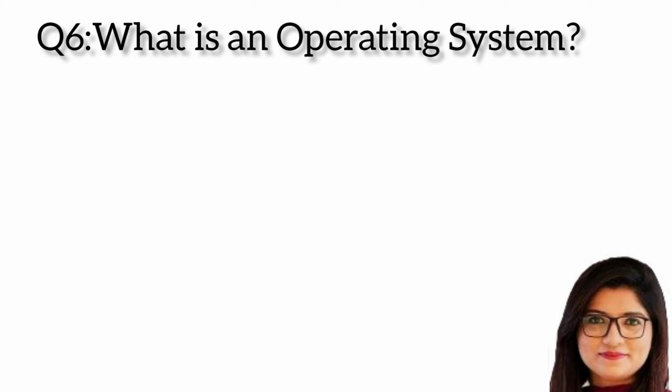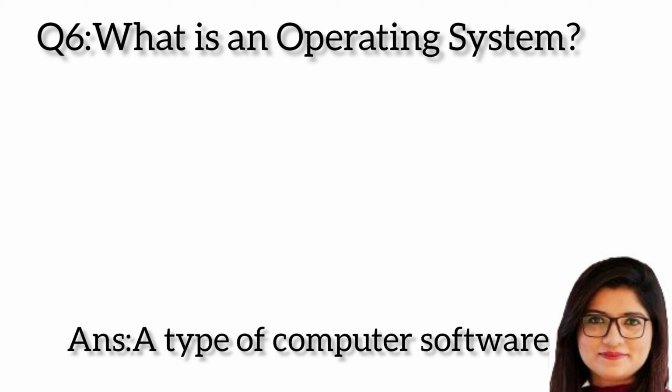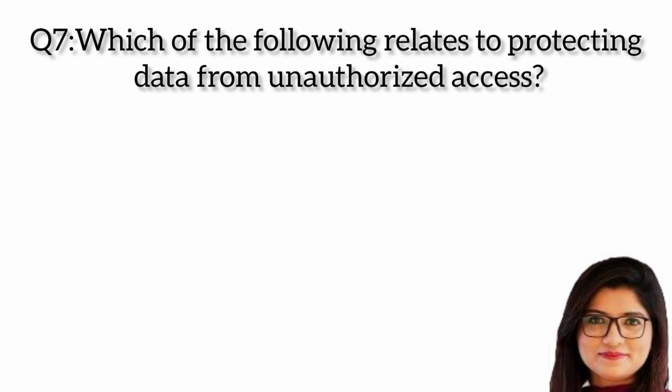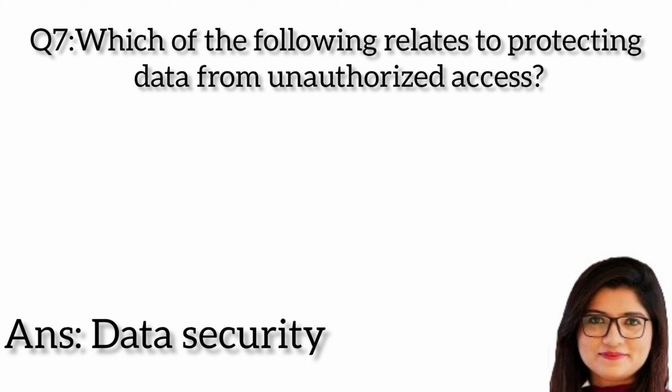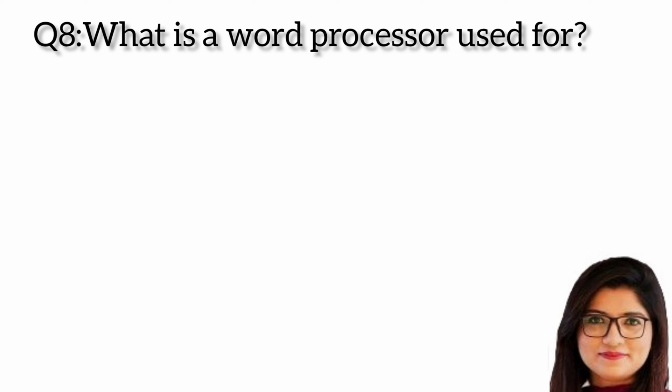Question 6. What is an operating system? Answer: a type of computer software. Question 7. Which of the following helps protect data from unauthorized access? Answer: data security.